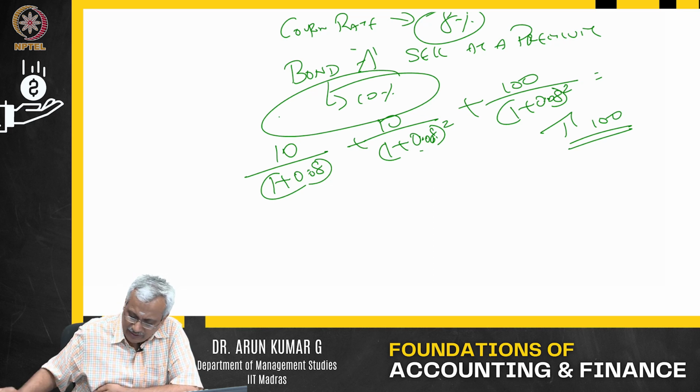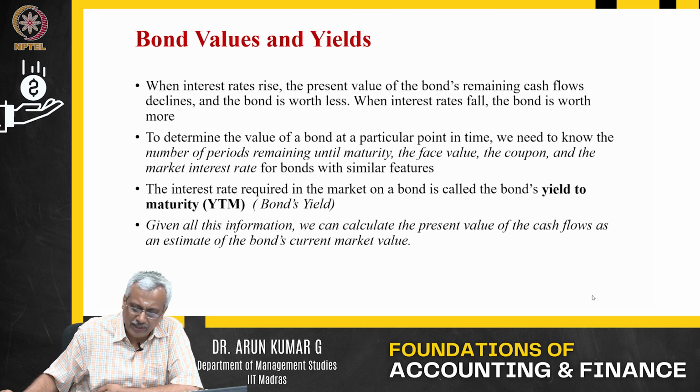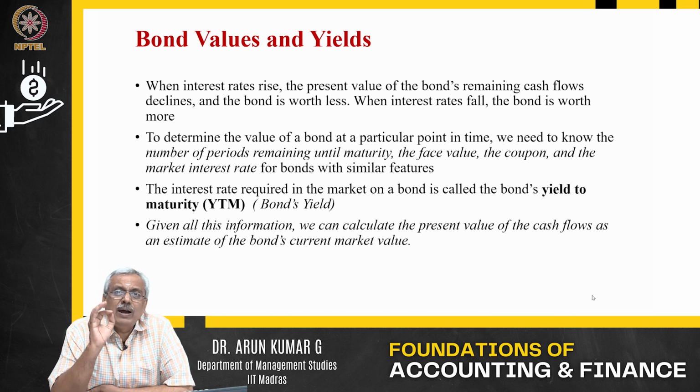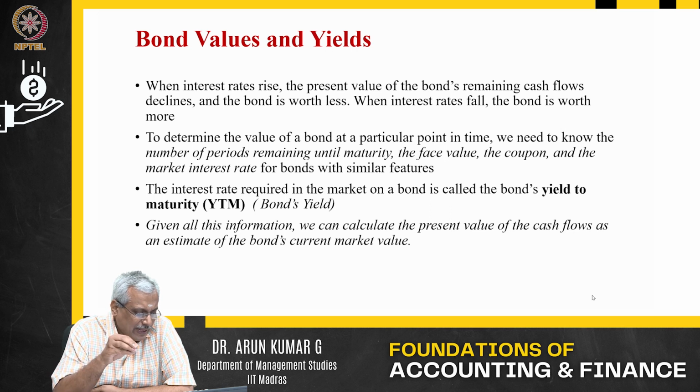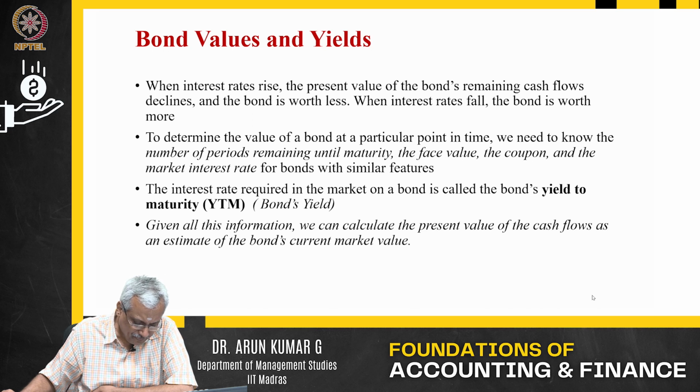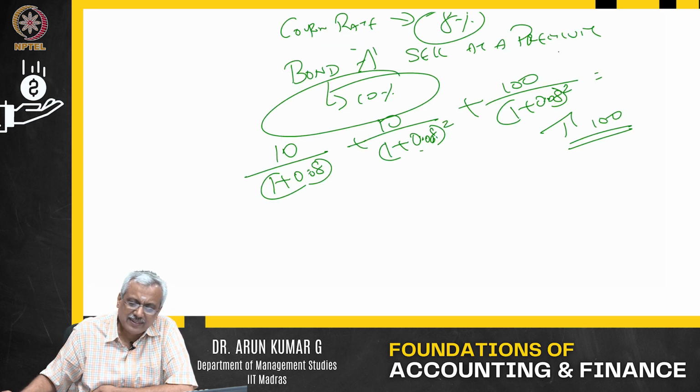So in short, what are we trying to say? We are trying to say that the value of the bond in the secondary market will depend on the prevailing interest rates and the number of periods that are remaining until maturity. Why is the time or period also important? Very simple. Let's go to this case.